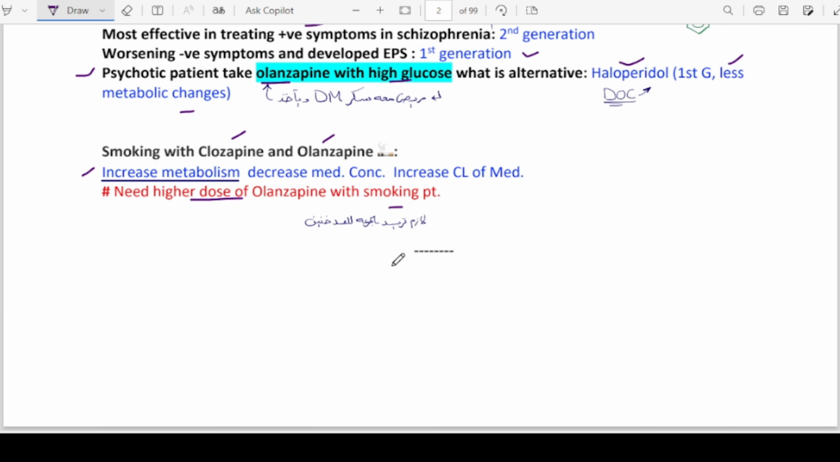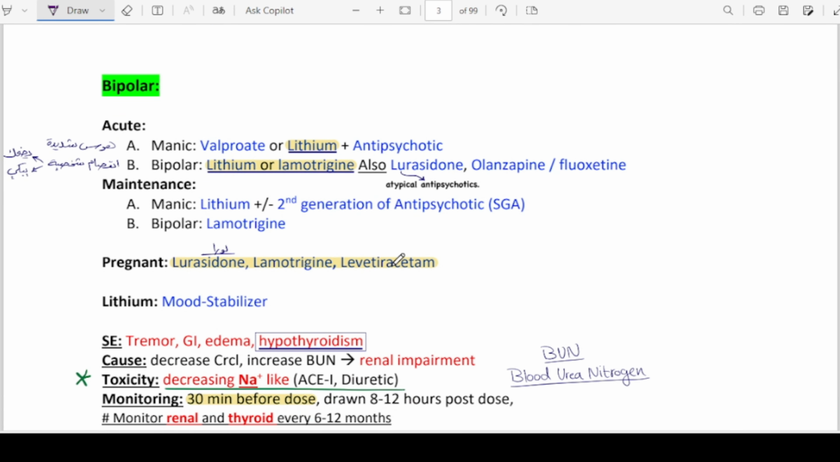The next section includes bipolar disorder. We know that the drug of choice in that case is lithium. In acute cases of mania, we can give valproate or lithium plus antipsychotic, and in bipolar disorder, lithium, lamotrigine, also lurasidone, which belongs to the antipsychotics, olanzapine, again an antipsychotic, and fluoxetine, which belongs to the SSRIs.